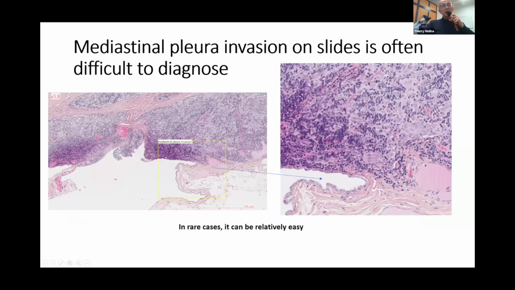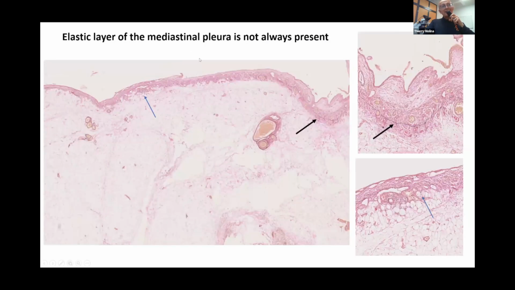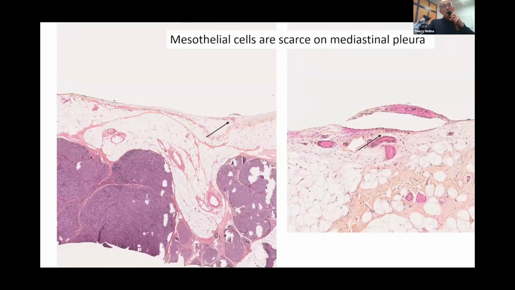Mediastinal pleura invasion on slide is often difficult to diagnose. In rare cases like here, it can be easy because you recognize the mesothelial cells and the tumor cells invading the mediastinal pleura. But what we observe, for example, is that the elastic layer of the mediastinal pleura is not always present. Here you have this mediastinal pleura. You can see very well in dark the elastin layer on this part, but as you can see here, there is no elastin layer at all, and we think this cannot therefore be a reliable tool to diagnose invasion. As you can see also, mesothelial cells can be very scarce on mediastinal pleura.